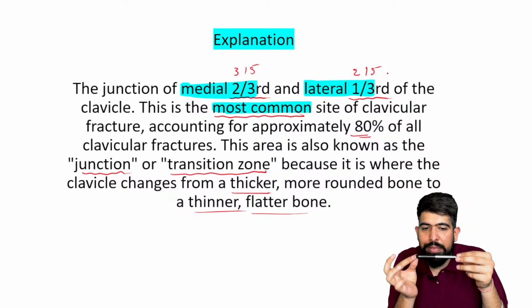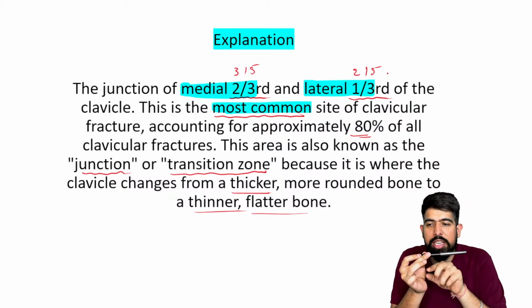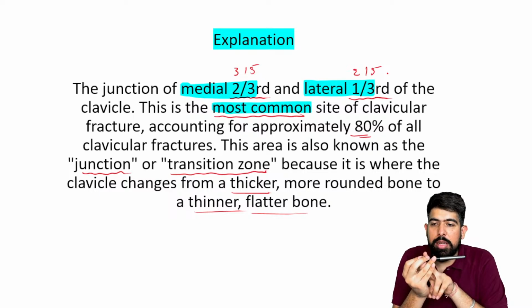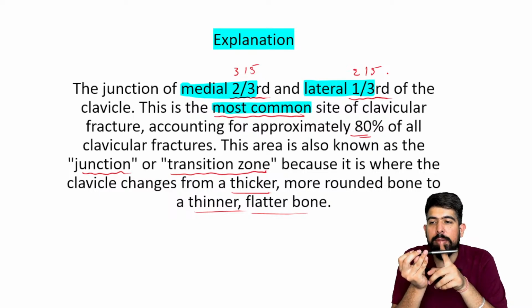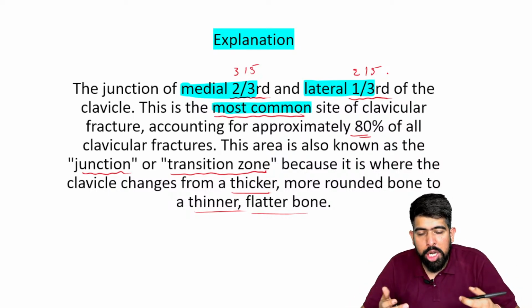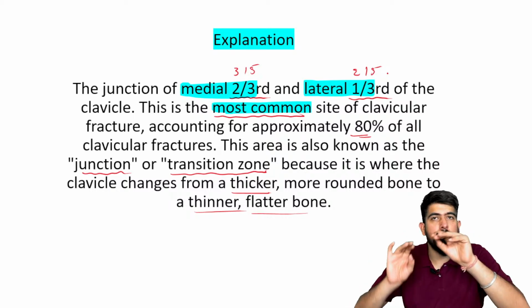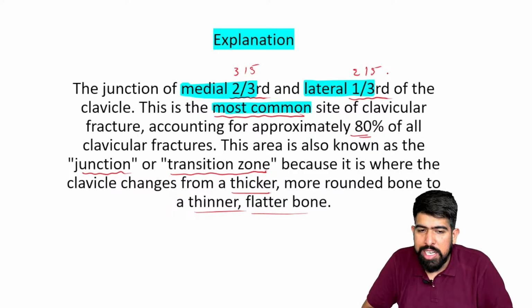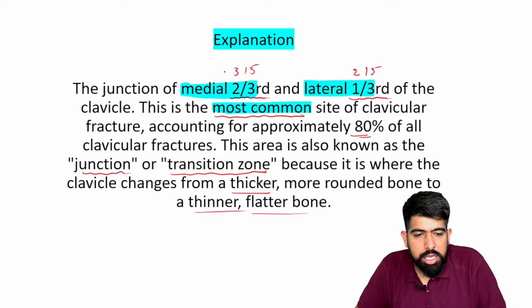If I'm dividing this clavicle into 3 parts, 1, 2, and 3, the 2/3, these 2 parts are on the medial side and the 1 part is on the lateral side. This will be the section. Now, if you are talking about a finer location, it will be medial third, fifth, and lateral 2/5.